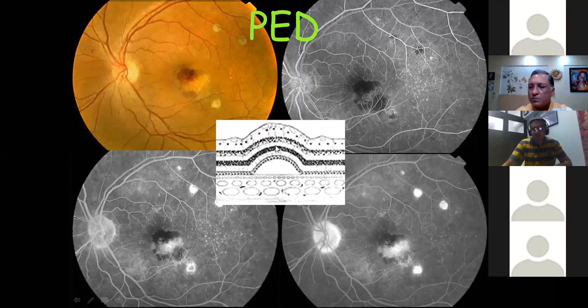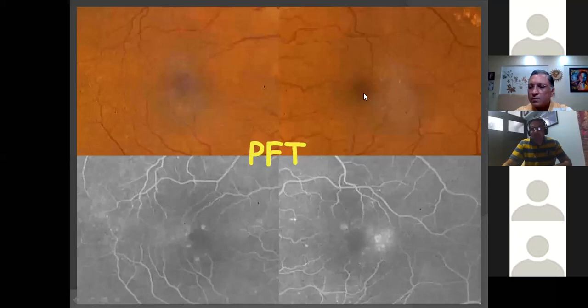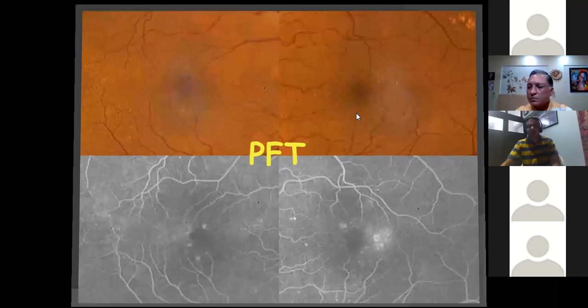One of the other indications is parafoveal telangiectasia, where you can see in the late images there might be a little bit of leakage observed from the telangiectatic vessels. In most of these cases, you might not be able to diagnose just by looking at the fundus what is wrong with the patient. So in such cases, FFA comes out to be very handy.